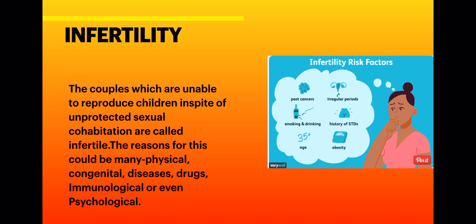And if you are smoking, drinking, and if you are over age, meaning you are getting married after the age of 35, then also you can have this infertility, right?